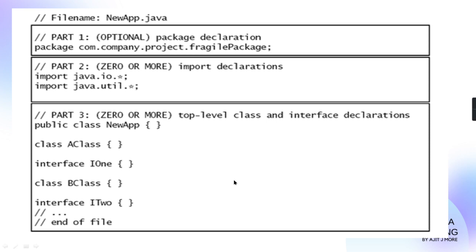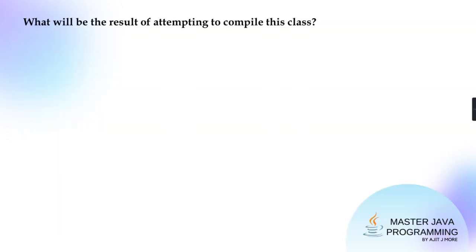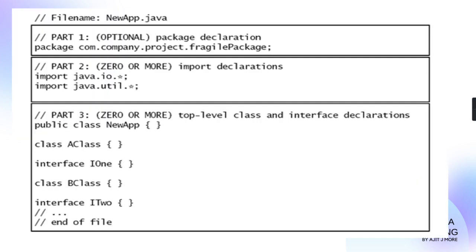After that, if there are imports, they come. And after that, your classes and interfaces. Is it clear to you? Now these MCQs we will take in the next session. I have a little bit of work. So I hope this part is clear to you.